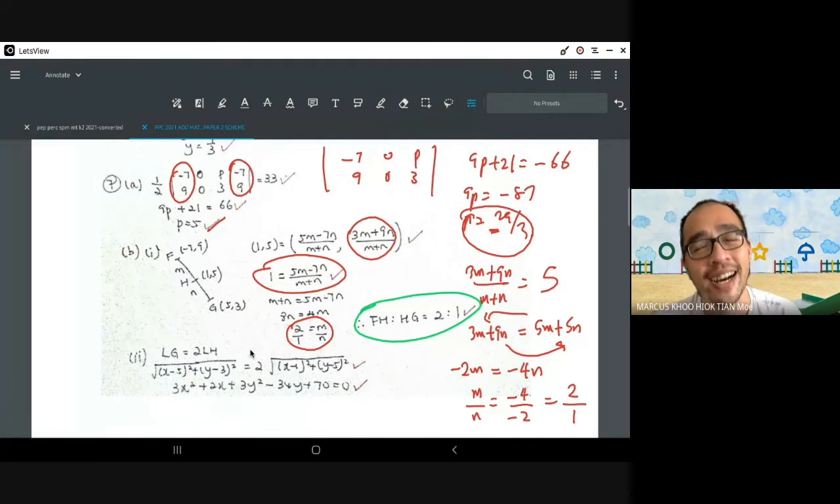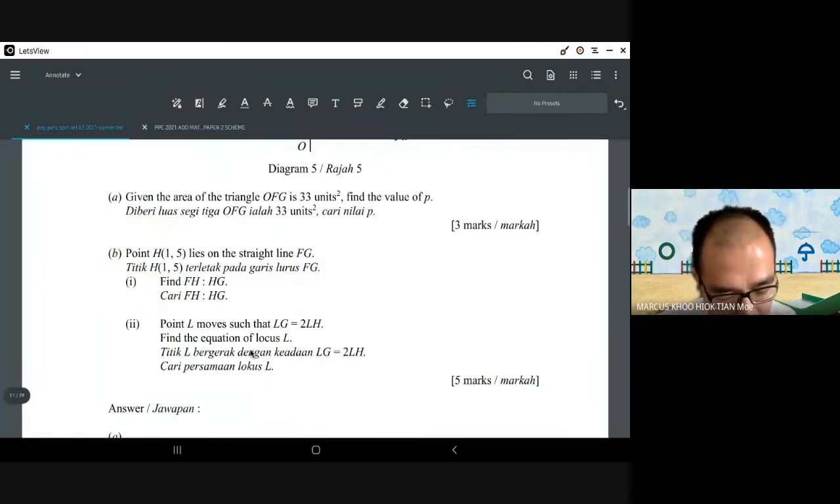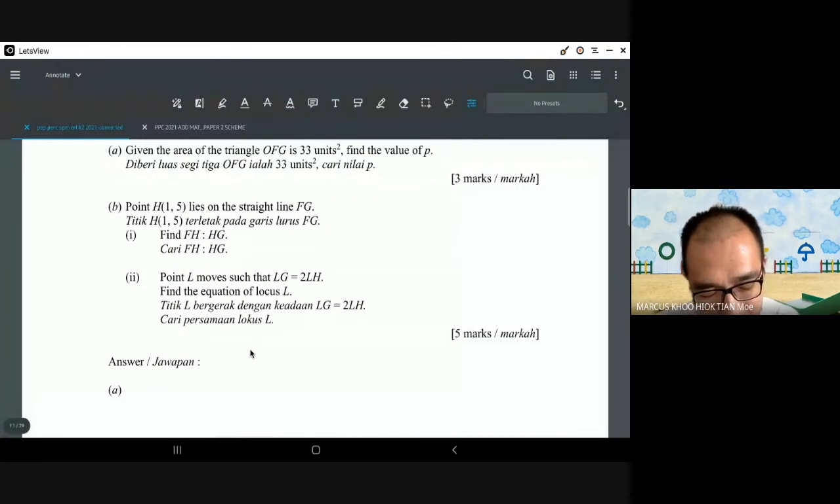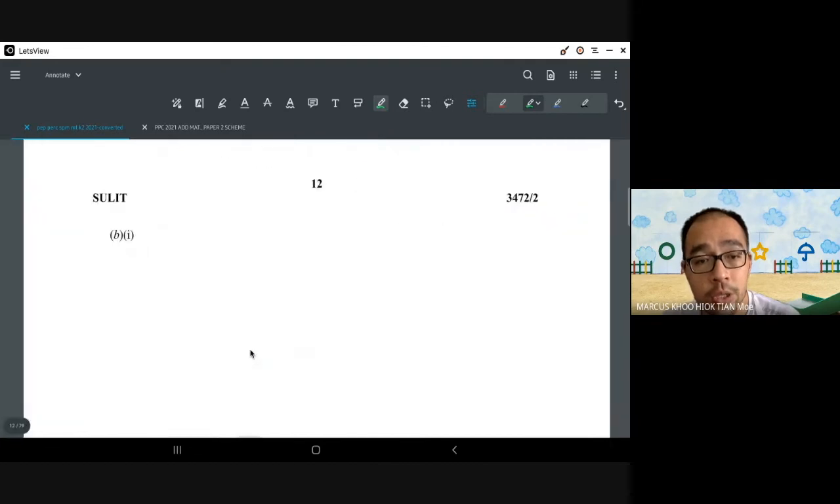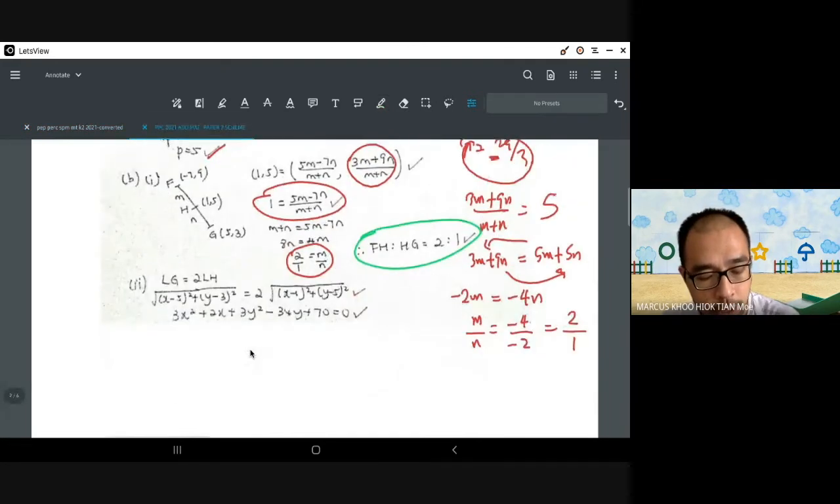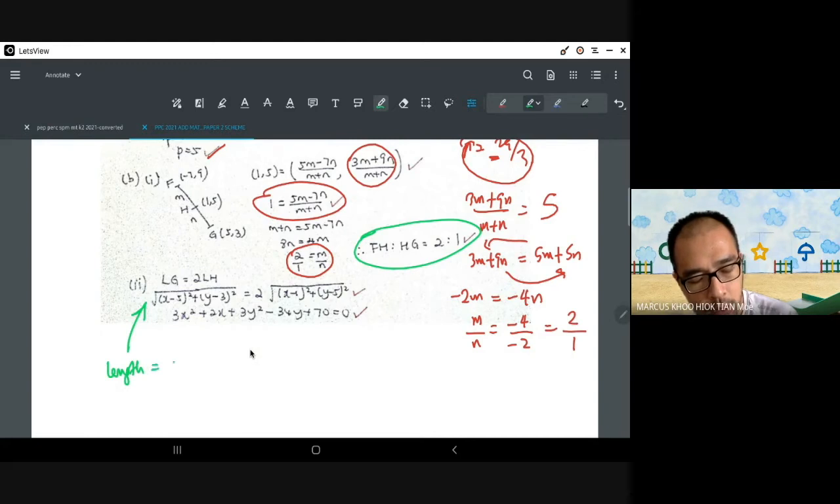Okay, it's alright, keep it in your heart. Point L moves, the LG equals to 2LH. This is a locus question, and the length that you need to find is already given to you. You have the coordinate of G, you have the coordinate of H, and all you need to do is make sure that you substitute into the formula correctly. This is the length formula, the length of a line formula, which is the square root of x2 minus x1 squared plus y2 minus y1 squared.